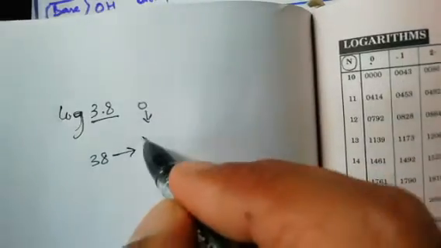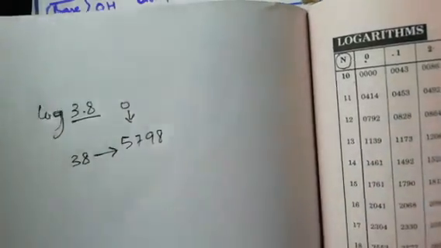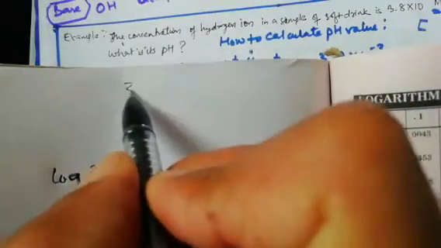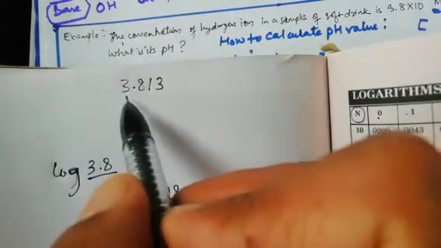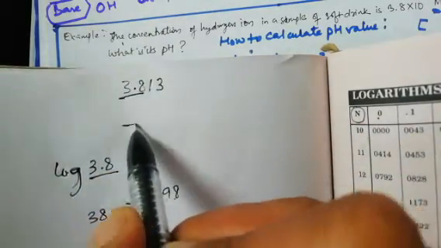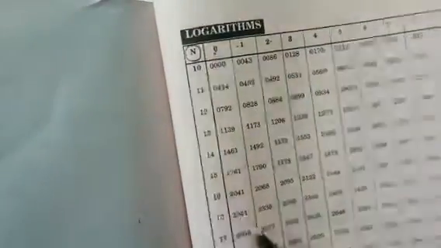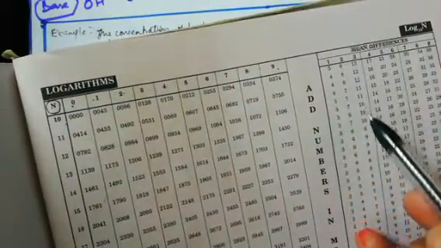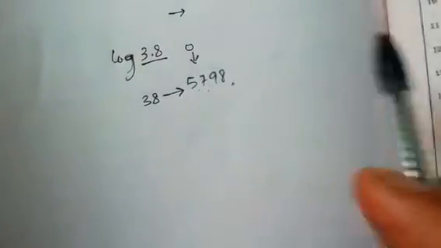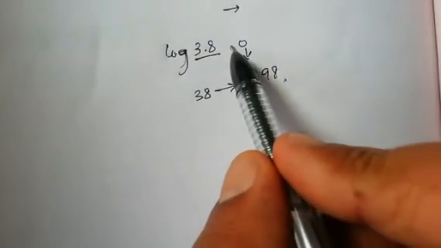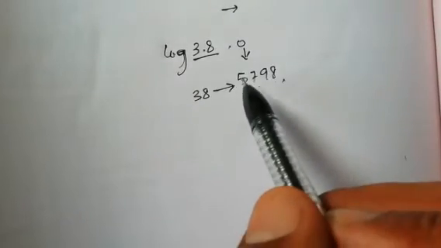We will write 5798. Now it is very important to understand: if the value were 3.813, then you would look in front of 38 below 1, and that is the mean difference here. Then the value in front of 38 below that 3 would be added to the total. But here you can see 5798 and there is no value after this, so we will not add.